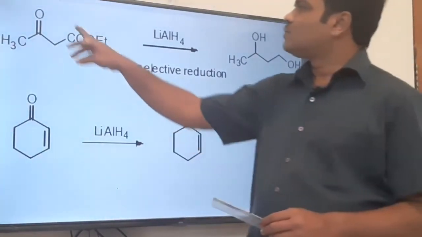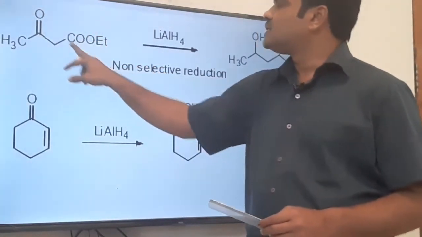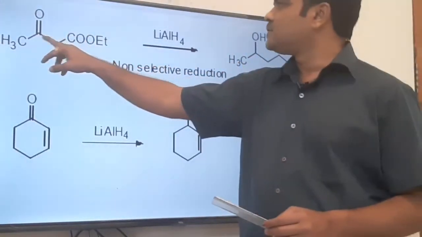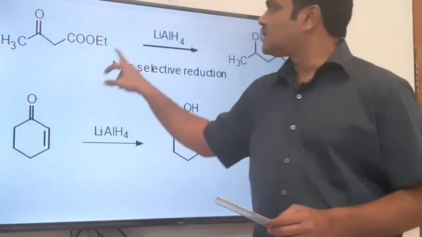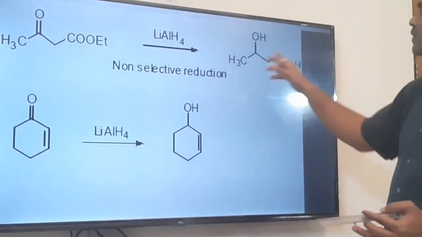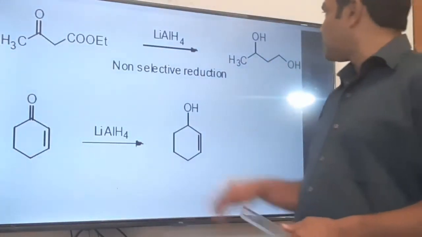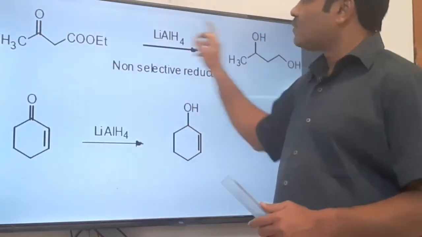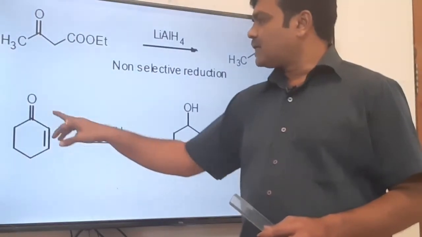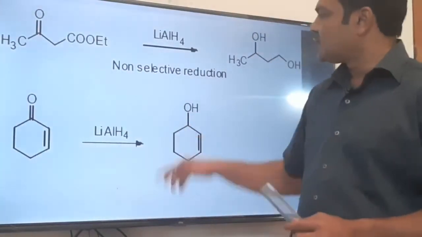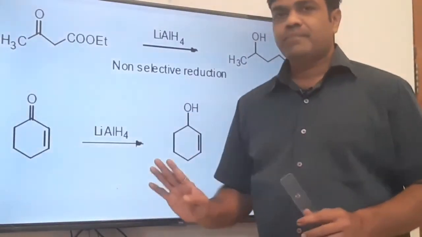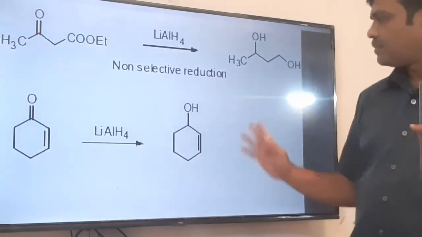Here it is a multifunctional compound. Two functional groups are there, one is a ketone, the other is an ester. The ketonic group is reduced to secondary alcohol, and this ester group as usual is reduced to primary alcohol. Both functional groups are reduced: ketone to secondary alcohol, ester to primary alcohol. It is a well known fact that the carbonyl group is reduced only to the secondary alcohol without affecting the carbon-carbon double bond, although it is conjugated, because there is no electron withdrawing group. So it is a simple case.